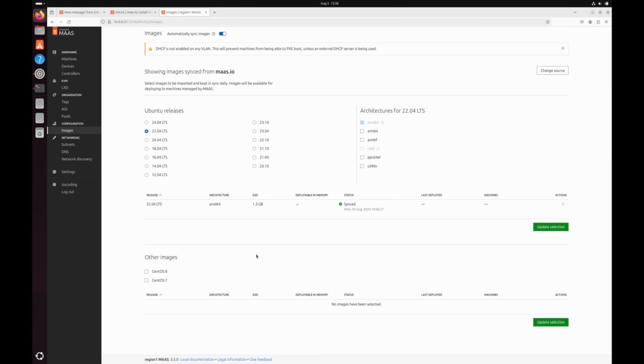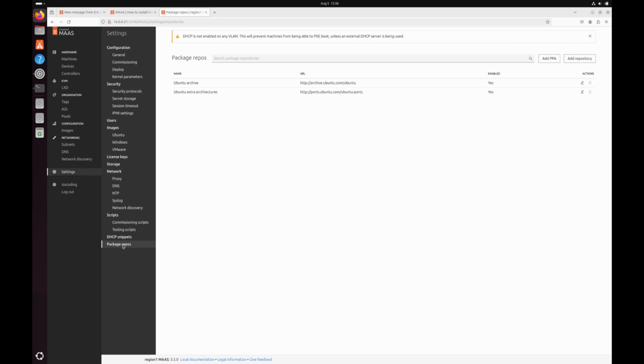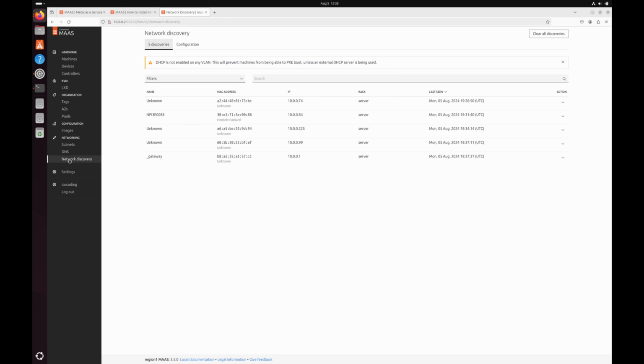You don't see it in here, and that's exactly where the repos come in. So you will put the location of the OS packages in here. Once the location is placed and the repositories are synced, you will have an option to download the desired images from under images section.